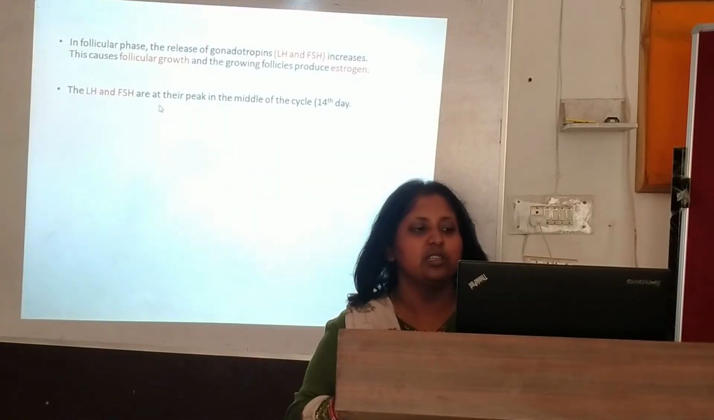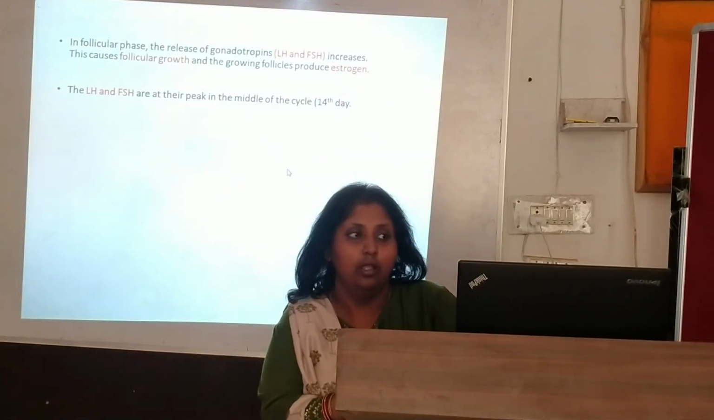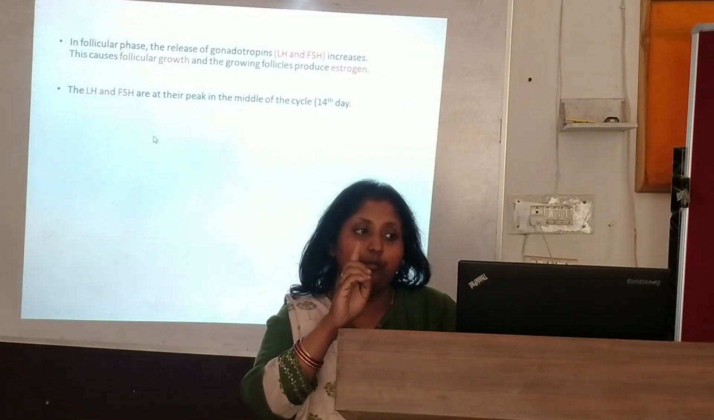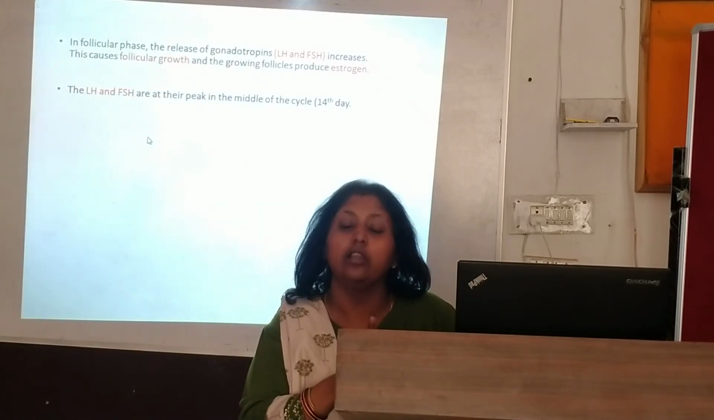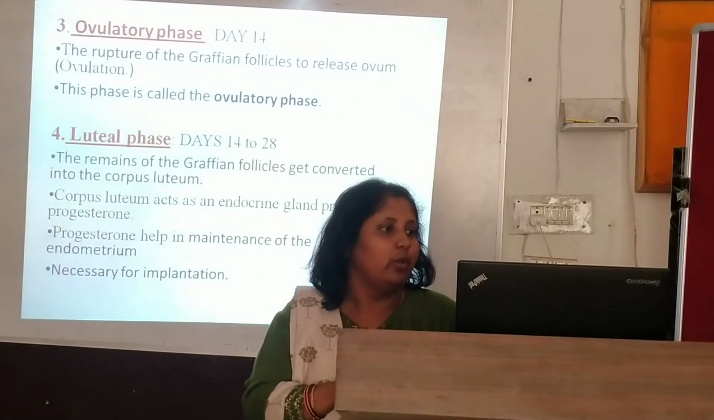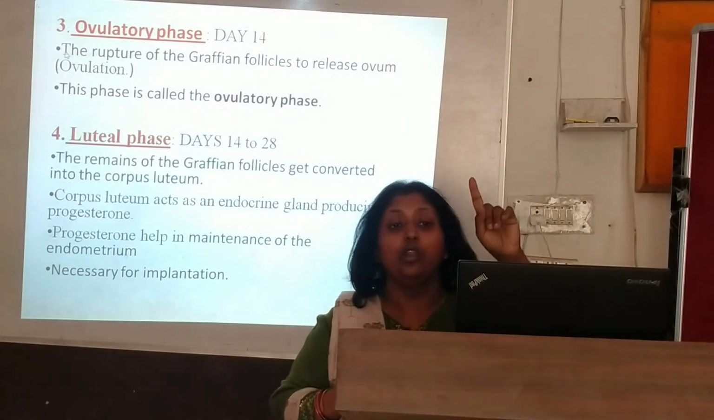Then LH and FSH reach a peak in the middle of the cycle, day 14. Why is this LH and FSH at a peak on the 14th day? Because at that time the graafian follicle will rupture and release what? The egg. Okay. Now let's come to the third one, the ovulatory phase, which is only ovulatory.